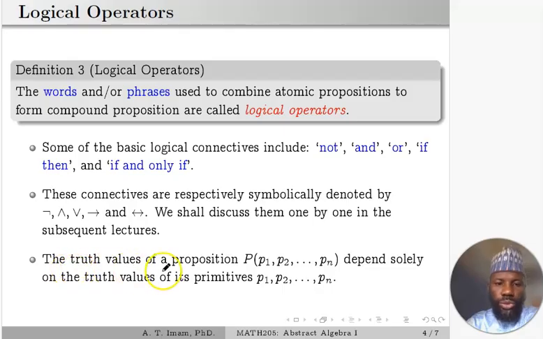The truth values of a proposition P, which has primitives P1 up to Pn, depend solely on the truth values of the primitives. If you change the truth values of the primitives, you expect the truth value of the compound proposition to change because it is dependent on the truth values of the primitives.